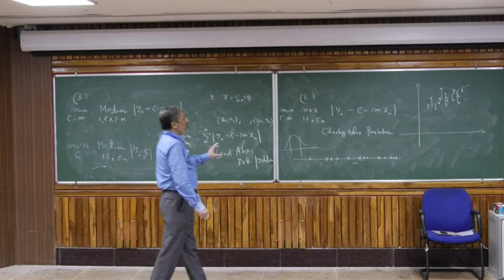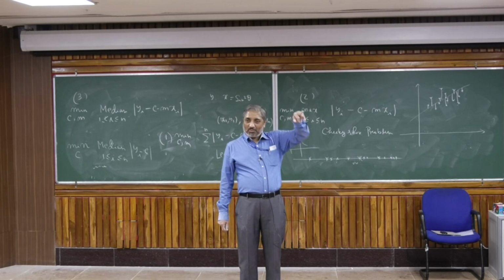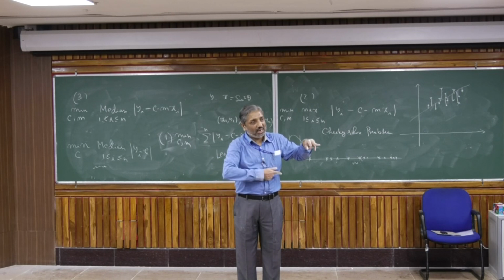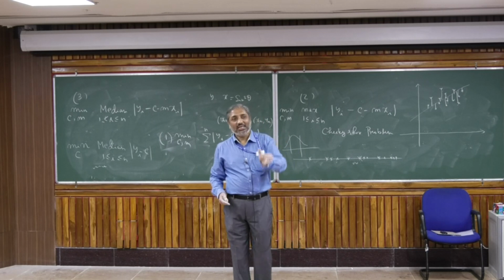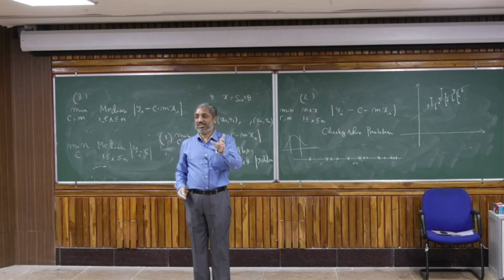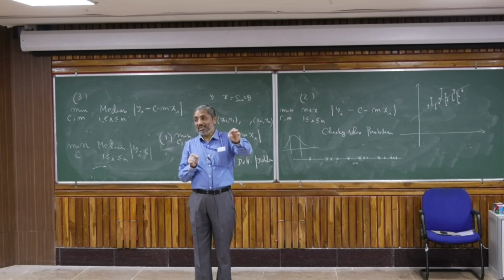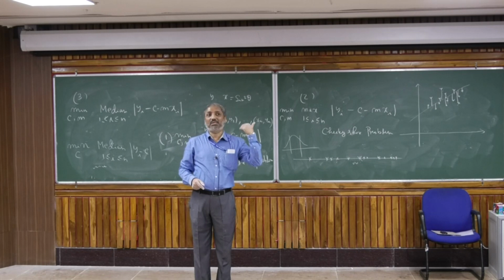So I will have to look for something like 3 data points. 2 data points will give me a line, and through the third point I will draw a parallel line, and that strip should be chosen in such a way that the vertical width of the strip is smallest. Okay. Now how to choose those 3 points? Those 3 points you choose, and the corresponding line you choose, by solving that Chebyshev problem.